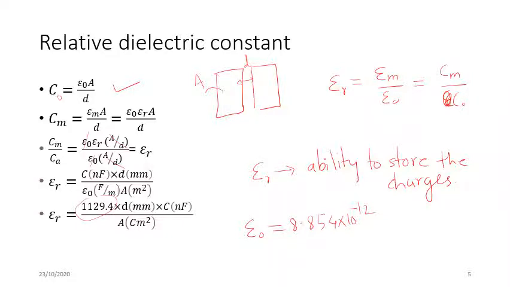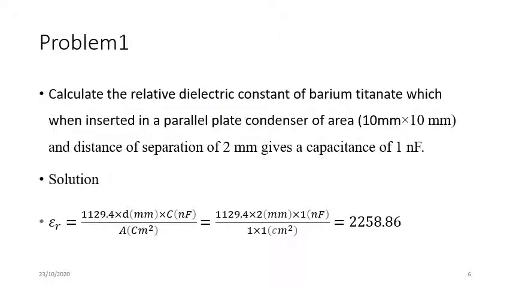With this coefficient we will try to solve one problem. The problem is to calculate the relative dielectric constant of barium titanate which, when inserted in a parallel plate condenser of area 10 millimeter by 10 millimeter and distance of separation of 2 millimeter, gives a capacitance of 1 nanofarad.